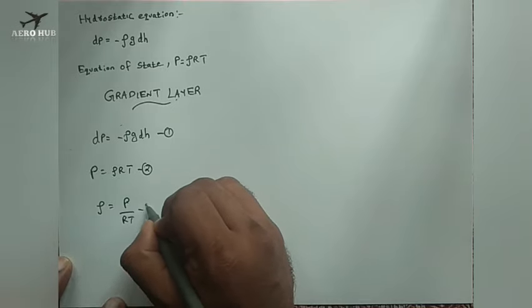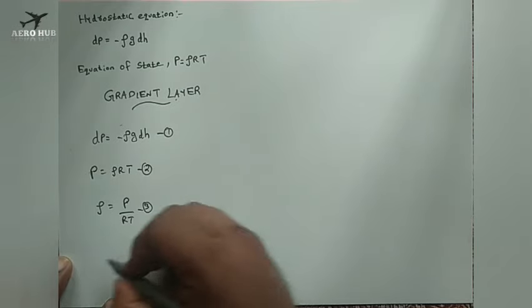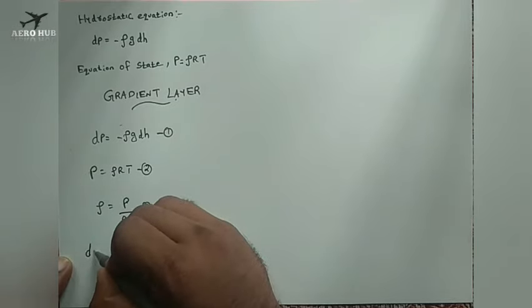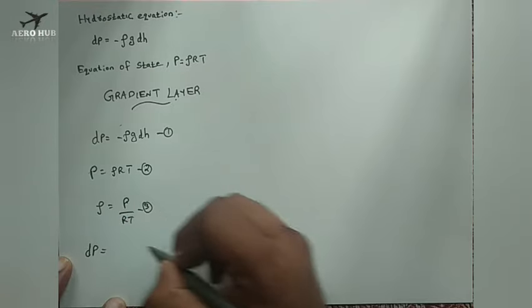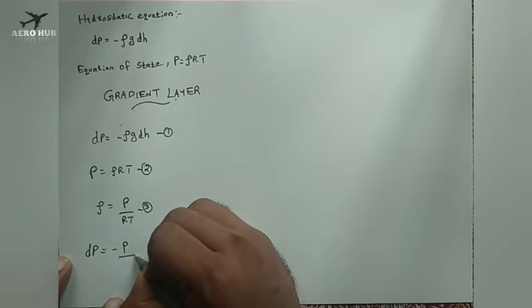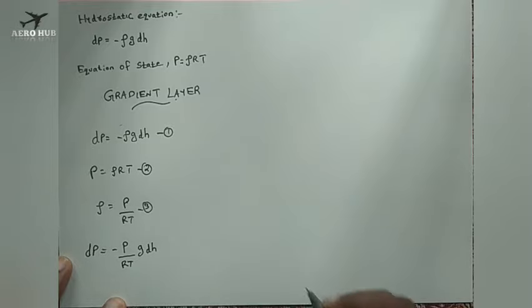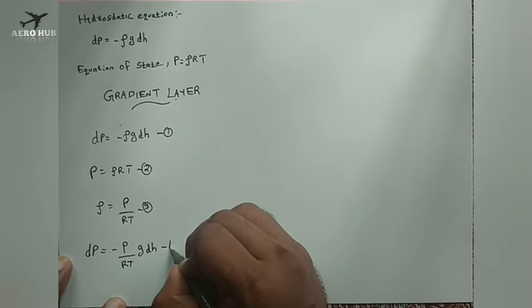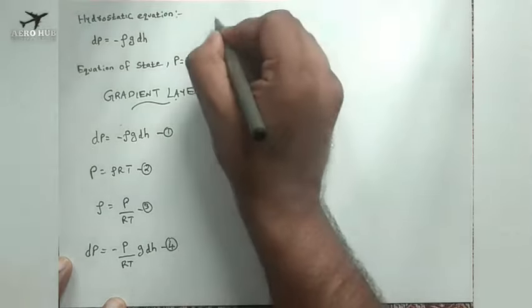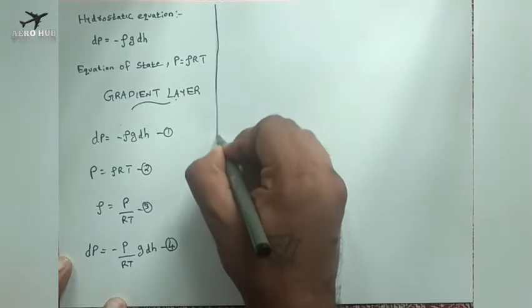Okay, I put this as equation number 3. Now I'll substitute equation number 3 in equation number 1, so I will get dP is equal to minus P by RT into g dH. Okay, this is an important equation. This equation number 4 I'll be using for isothermal layer also.